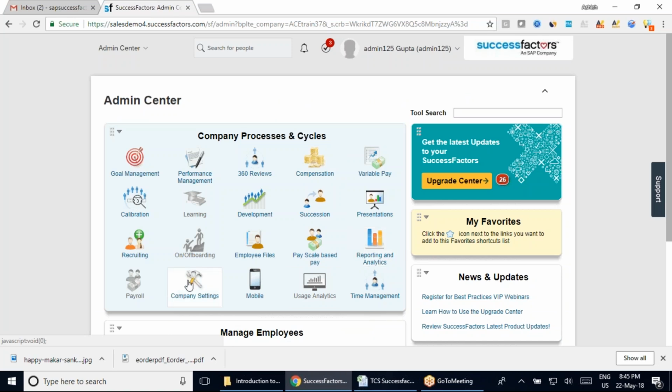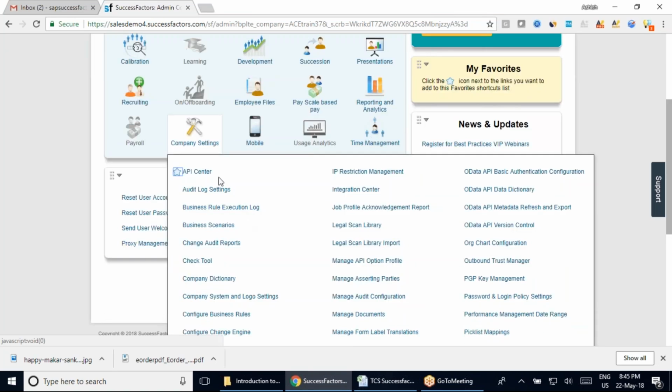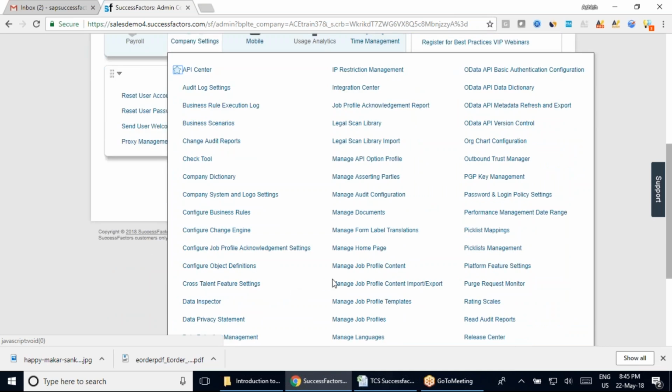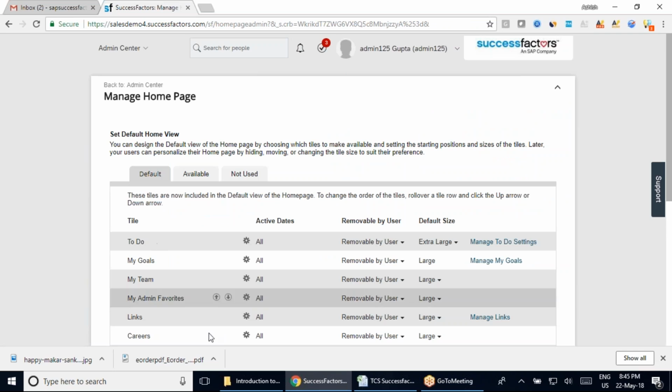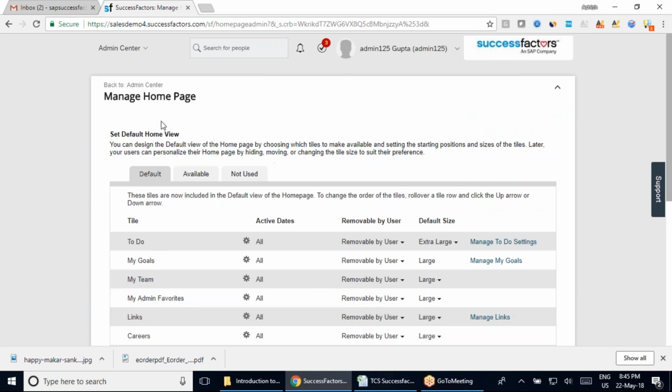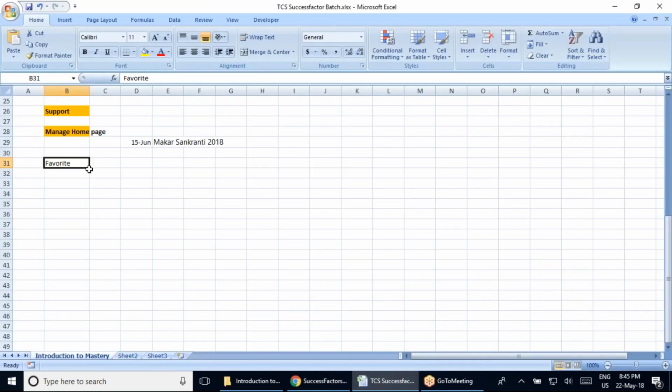So in this section, what you can do, team, is select your manage homepage, and you can see there's a star sign, right? You can select this. It will become a bit darker in color, and after this you will see it automatically comes into your favorite section. If you click from here, you will be directly navigated to your manage homepage. You can see this section has already started coming here, right?